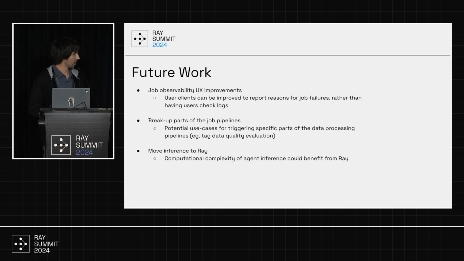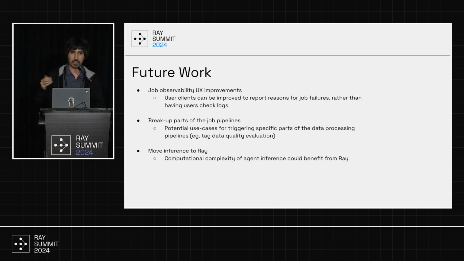So yeah, those are some of the challenges we faced and some of the improvements. Now our platform is in a much better spot than it was when we first started this work, but there's still some more improvements we can make. There's improvements we can make with regards to surfacing issues and errors in the jobs for users. I mentioned already that we're exporting all the logs from the jobs so that users can debug the jobs to see why one might have failed.